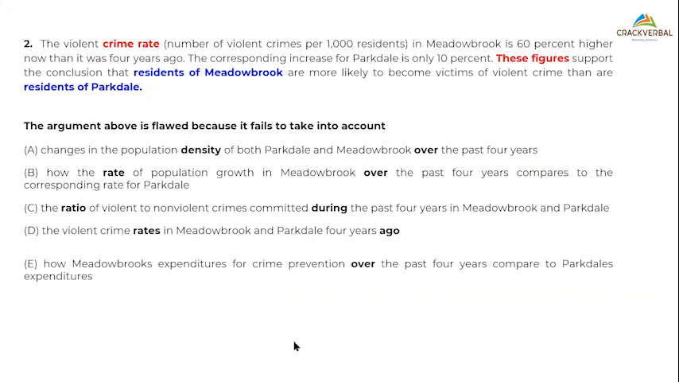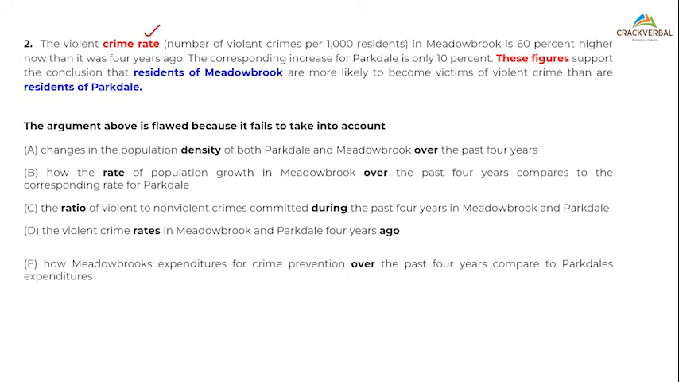Let's look at this question. Now this question, I will obviously not launch the poll. Here I would like to go, and this is very easy. I would like to show you something with this question. Now let's read it. It says the violent crime rate